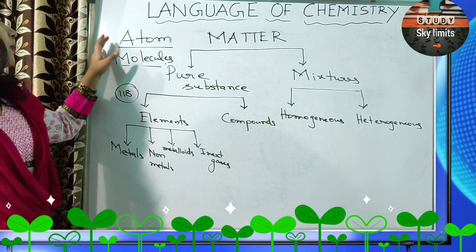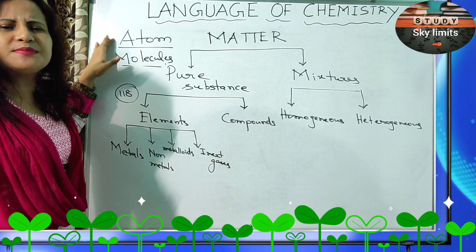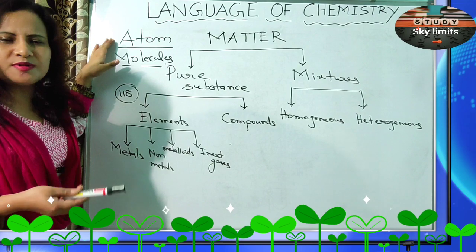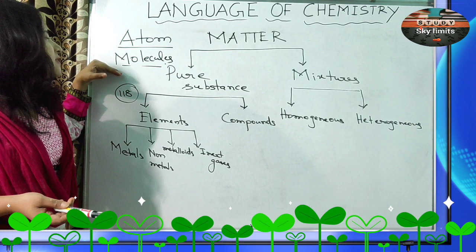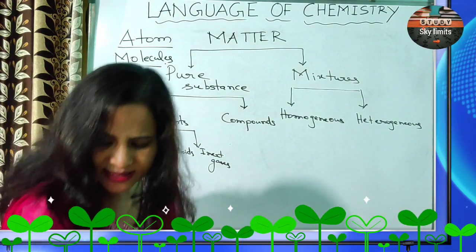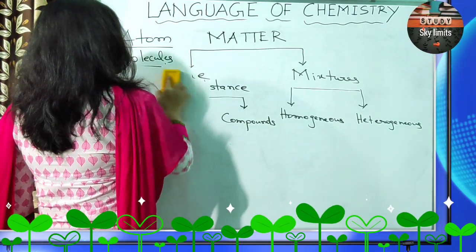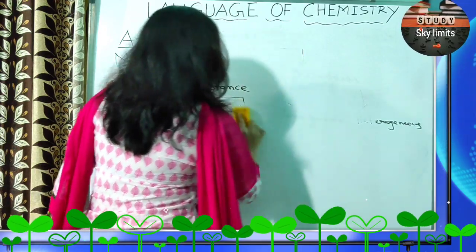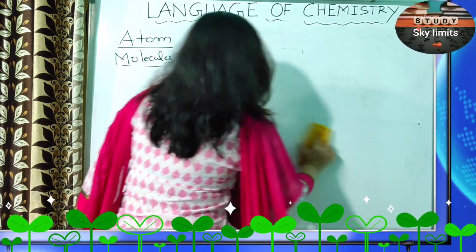So atoms combine to form molecules. An atom is the smallest, indivisible particle of an element, and you know that it is composed of still smaller subatomic particles like protons, neutrons, and electrons. Molecules are made up of two or more different kinds of atoms. Okay. So now let us take a study of the atom. Briefly, we'll be discussing that, not in detail. So this is a summary of what you should know by now.